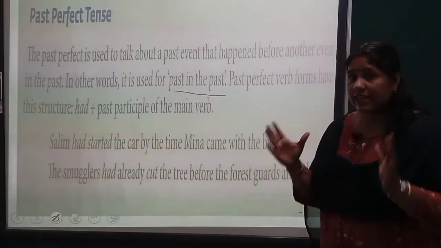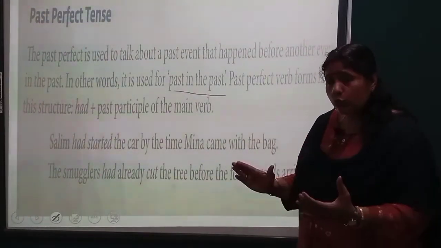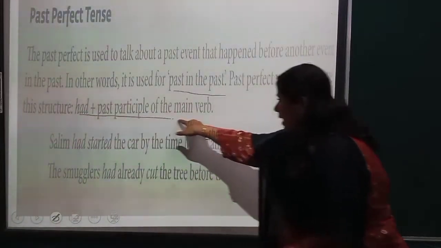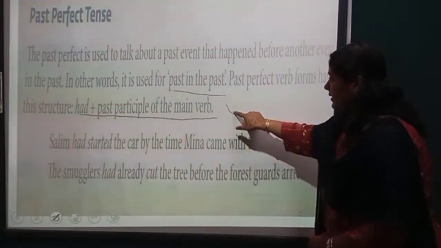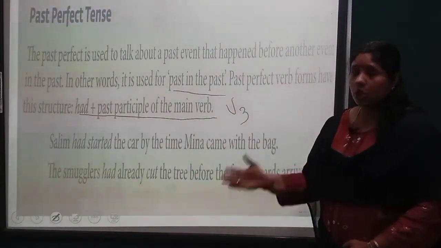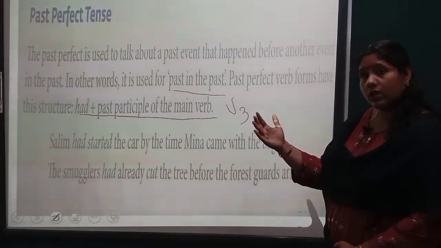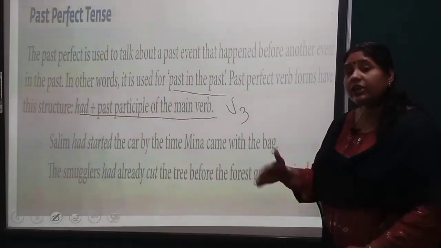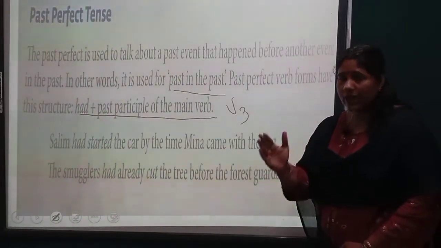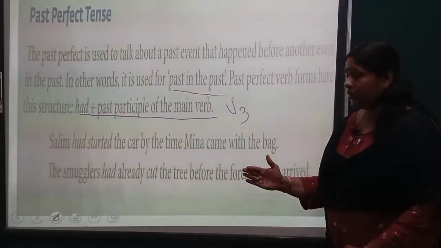Each and every tense has its own formation. So past perfect tense too has its own formation: had plus the past participle of the main verb. Past participle is the V3 form. Buy, bought, bought. Grow, grew, grown. So bought and grown are the V3 form, the past participle form of the verb. We have three forms, V1, V2, V3. So here you have to use the V3 form of the verb.